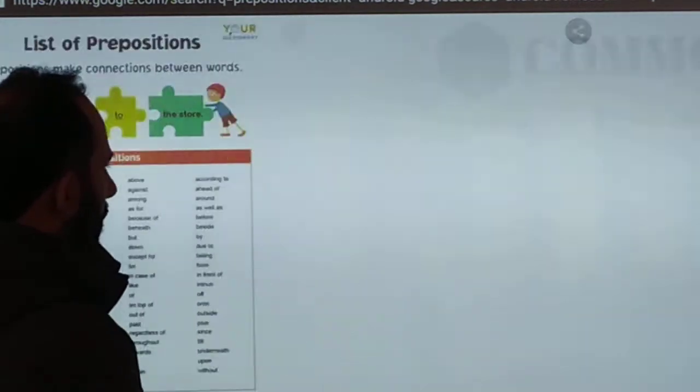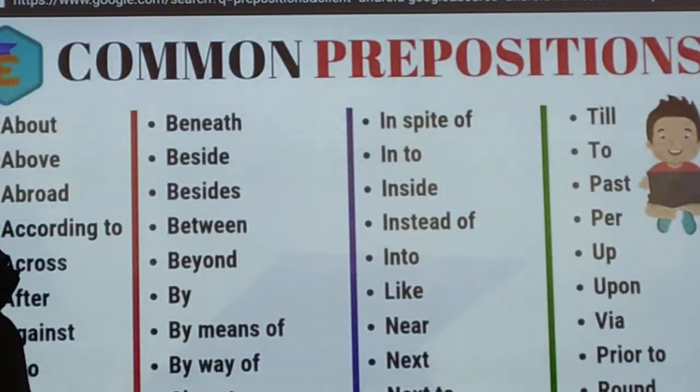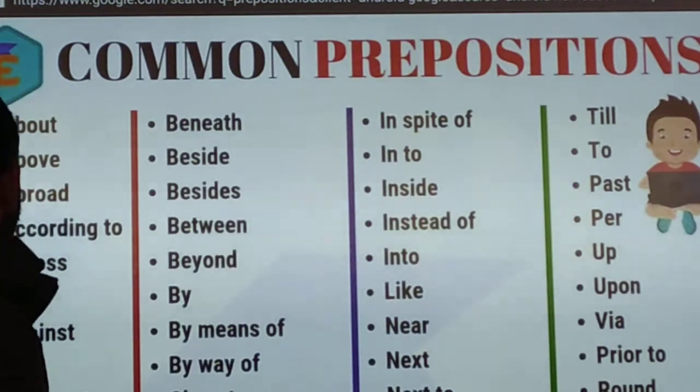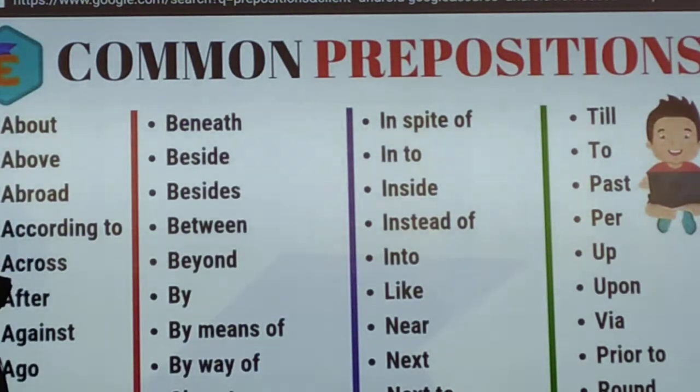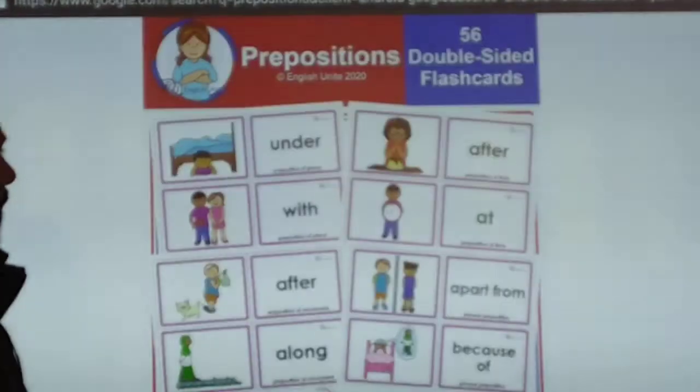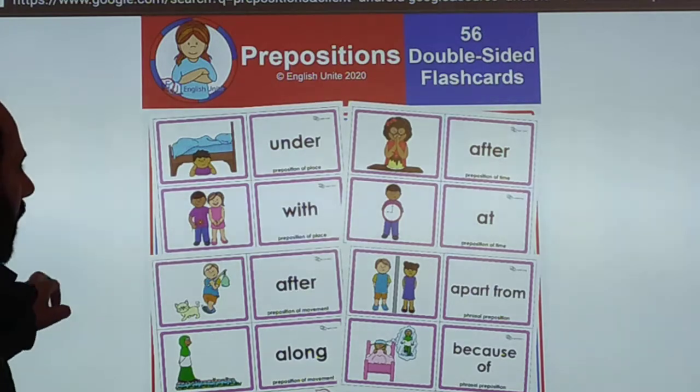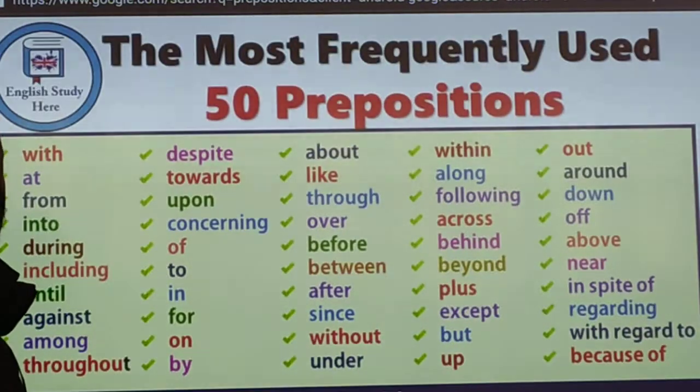We are not able to dictate all the proportions. Common proportions are used in our day-to-day life: about, according to, under, with, after. These are important proportions. Please take the screenshot.